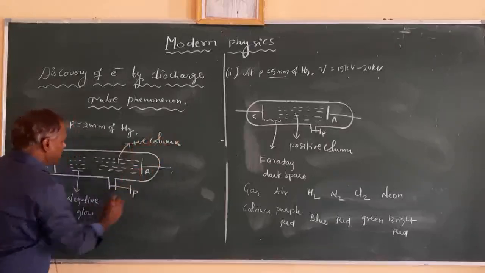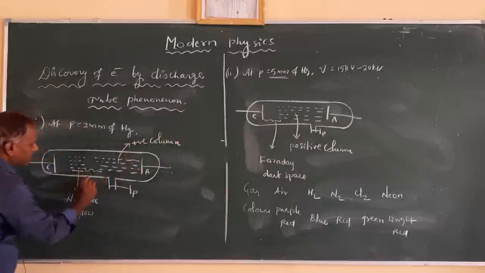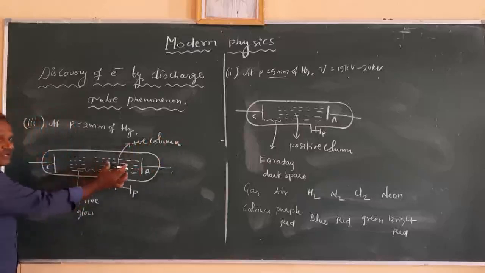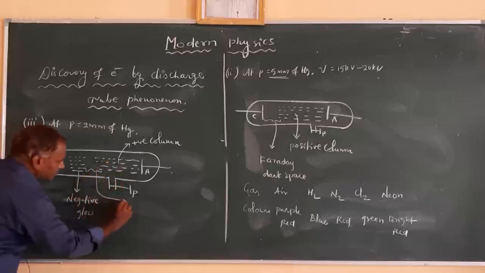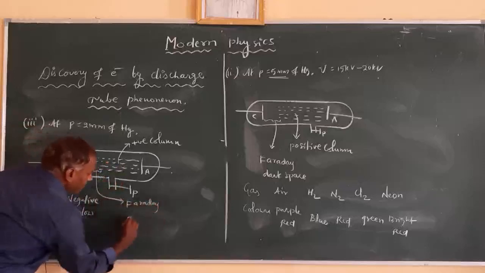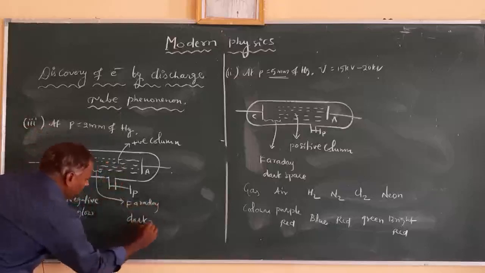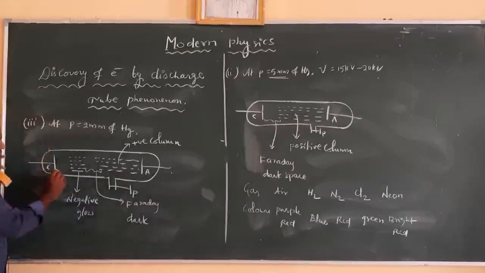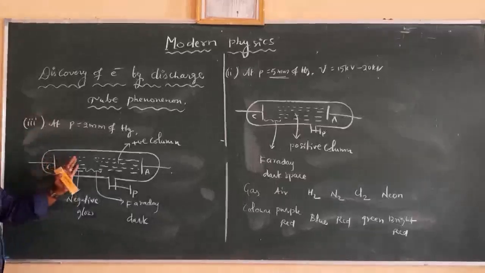There is a dark space between the negative glow and the positive column. This dark space is the Faraday dark space. There is also one more dark space formed between the cathode and the negative glow.